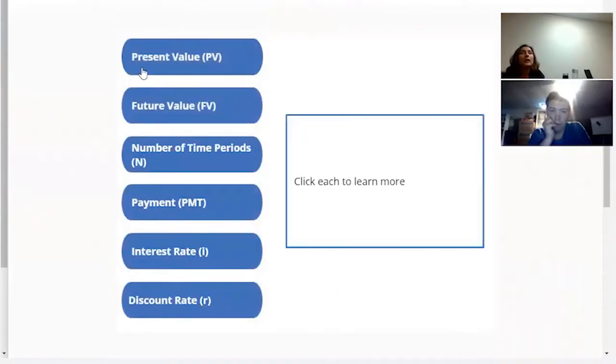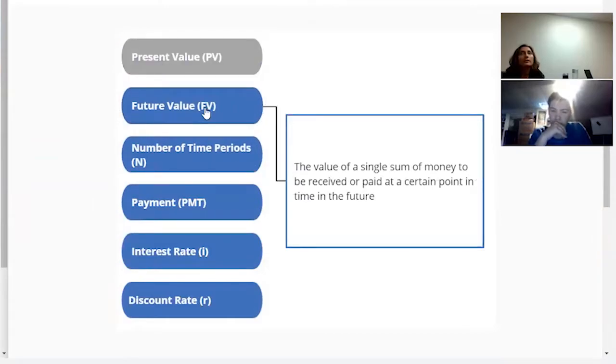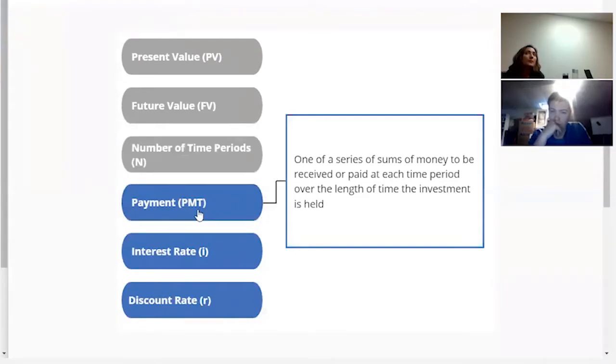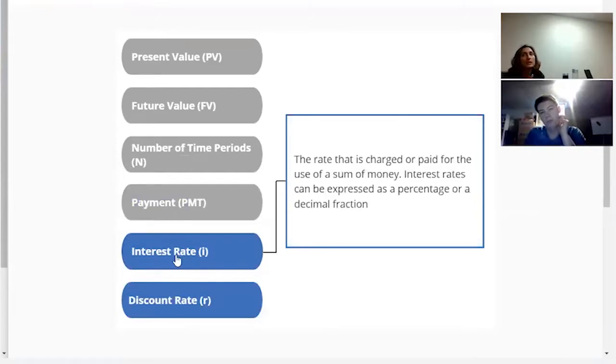Okay, so present value. Present value is today's value, right? Future value will be at a certain time in the future. How much will it be worth? Number of time periods, so time periods can be months or years. For our purposes, we will use years. Payment is how much money we are paying. So let's say there's a mortgage, we are paying a monthly payment on that, right? So that's the payment we are talking about. Payment can be given or received. So if you're renting it out, then we are receiving the payment. If we are borrowing money from the bank, we are giving out the payment.